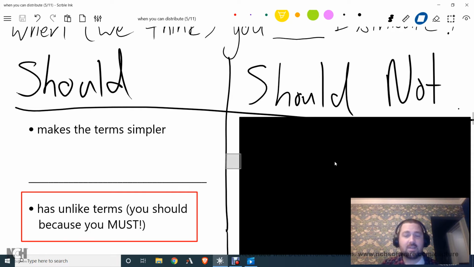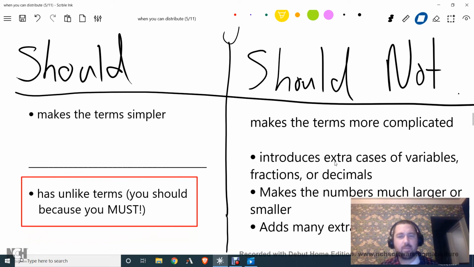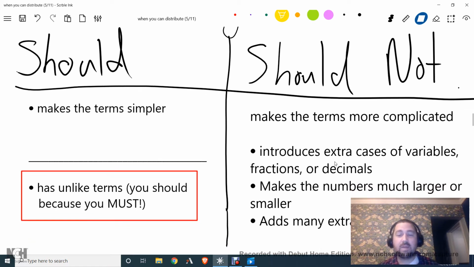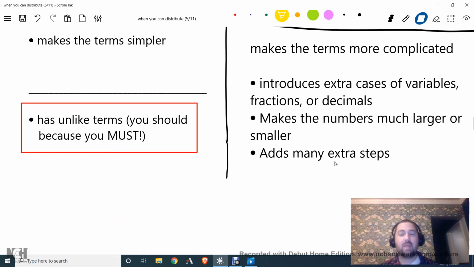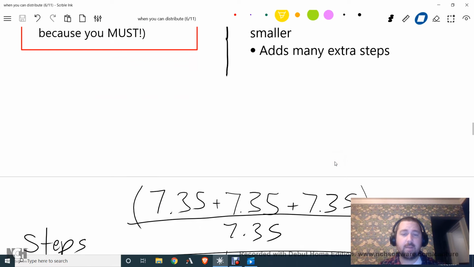Now, for should not distribute, this is a little bit trickier, right? We would say maybe it makes the terms more complicated. It's like the opposite of should, right? Some of the ways it does this, maybe it introduces extra cases of variables, fractions, or decimals. It might make the numbers much larger or smaller, and maybe it adds many extra steps to the process. Now, what do these things mean and what do they look like? Well, we're going to look at some examples to see some cases where we should, and probably more cases where we shouldn't, okay? Let's check them out.